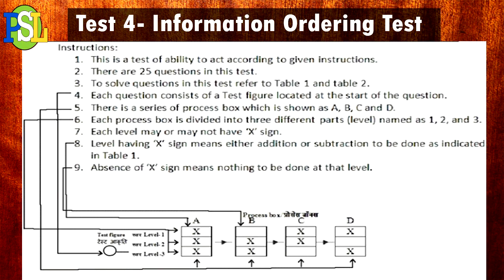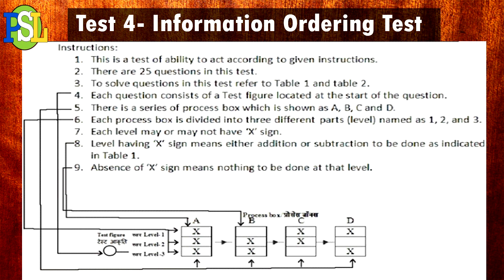Information ordering test. This is a test of ability to act according to given instructions. There are 25 questions in this test. To solve questions in this test, we have to refer to table 1 and table 2. Each question consists of a test figure located at the start of the question. There is a series of process boxes shown as A, B, C and D. Each process box is divided into 3 different parts named 1, 2, 3. Each level may or may not have an X sign. A level having an X sign means either addition or subtraction is to be done as indicated in table 1. Absence of an X sign means nothing is to be done at that level.